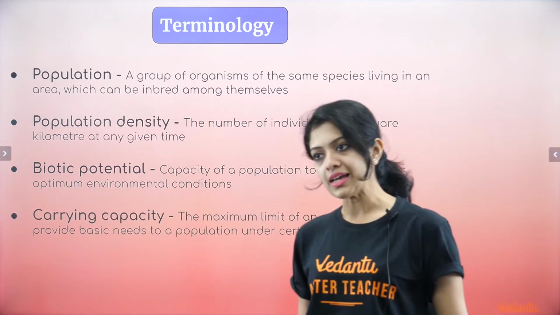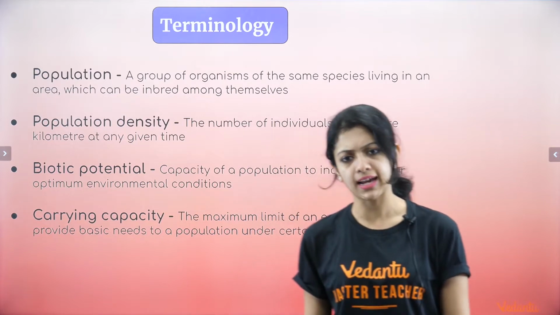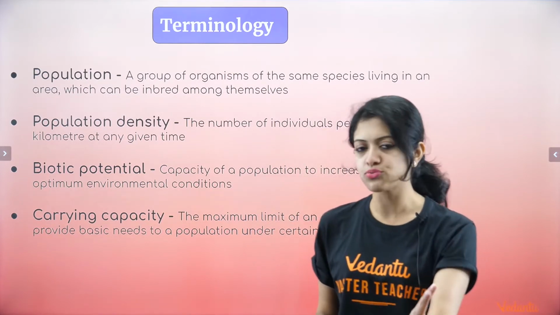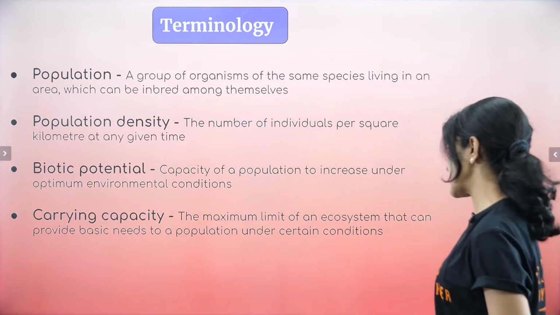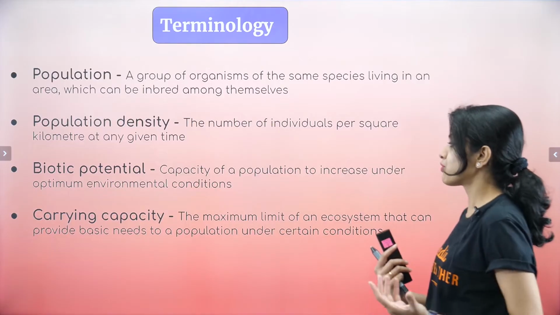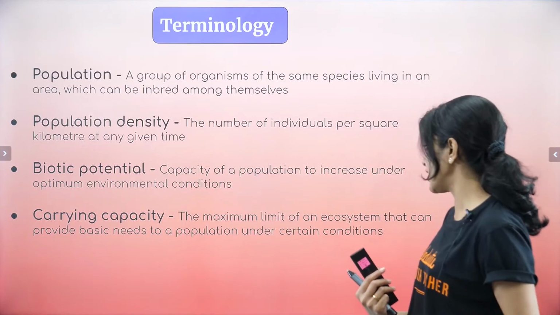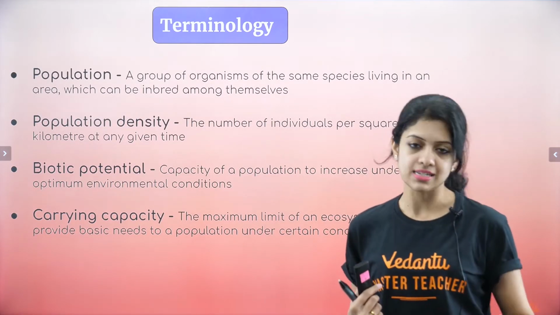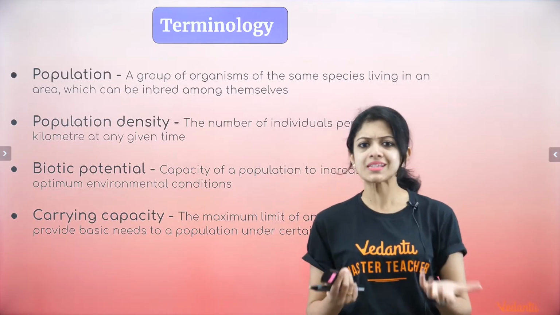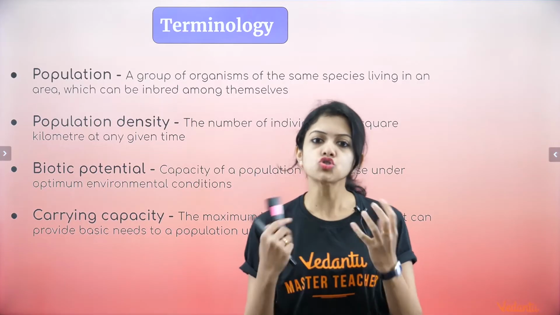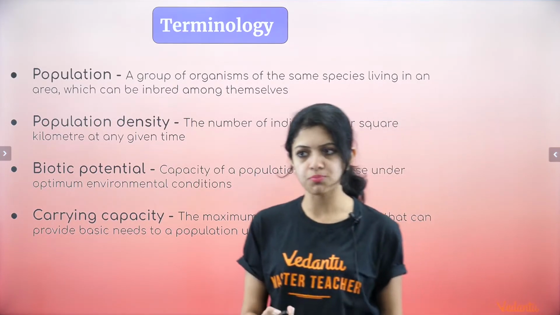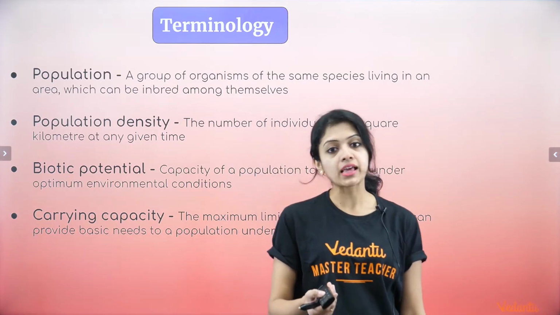Okay, next is carrying capacity. I think this is simple because the term itself is giving away a gist of what it is. Carrying capacity is basically the maximum limit of an ecosystem that can provide basic needs to a population under certain conditions. So basically it is the maximum limit that an ecosystem has to carry a population, providing everything that it possibly can. That is carrying capacity.